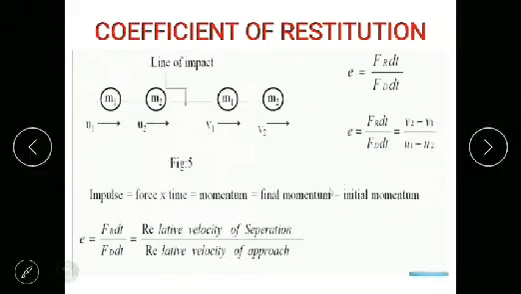By using these two parameters, we can form an equation: the coefficient of restitution is the ratio between the impulse during restitution and the impulse during deformation. It can be rewritten in terms of relative velocity, that is, e is equal to the relative velocity of separation by the relative velocity of approach.